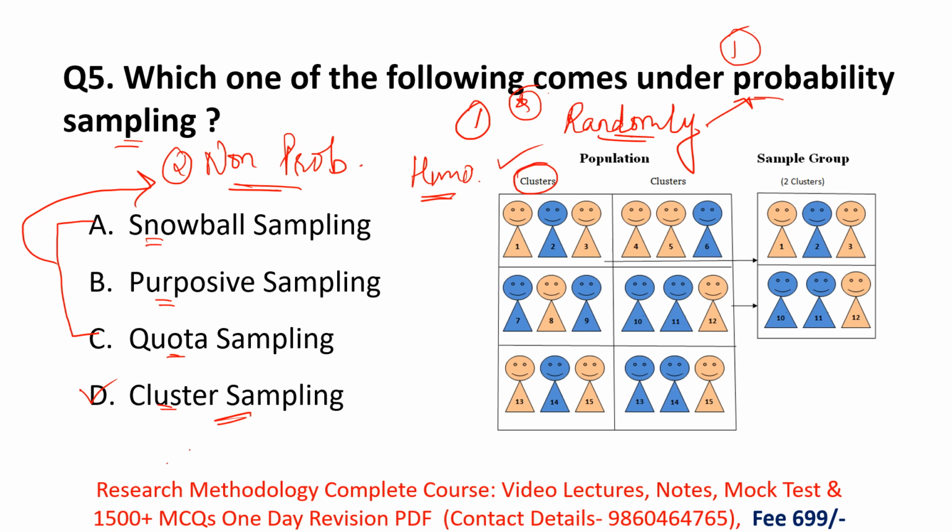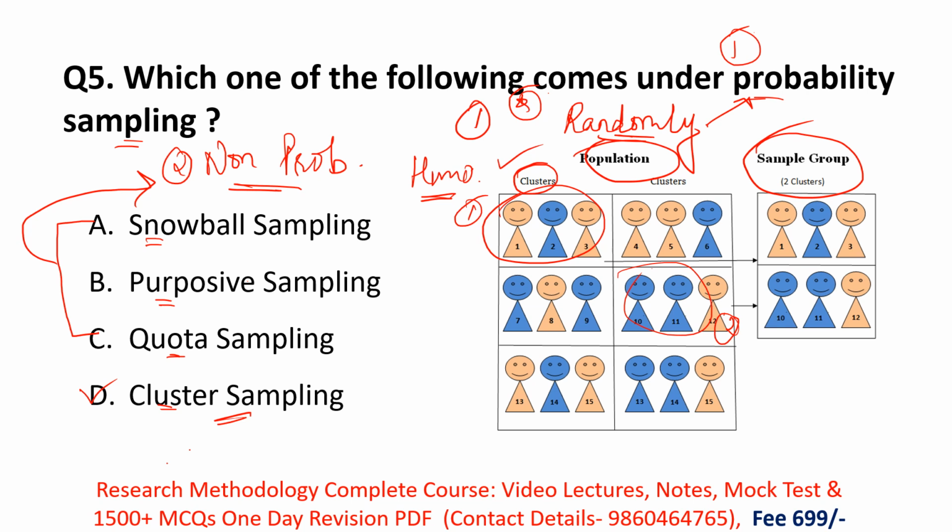Then the researcher divides the population into groups, like 1, 2, 3 in this figure. These groups are called clusters. Then the researcher randomly selects a group or cluster as a whole. Here the researcher selected this group and this second group, and these are the sample groups. So this is known as cluster sampling.